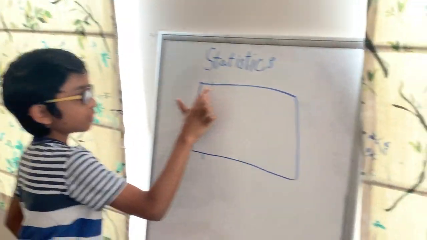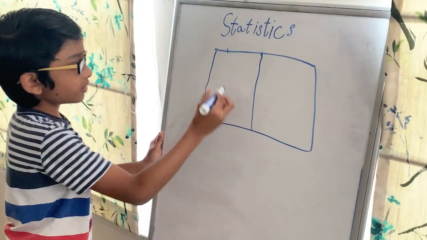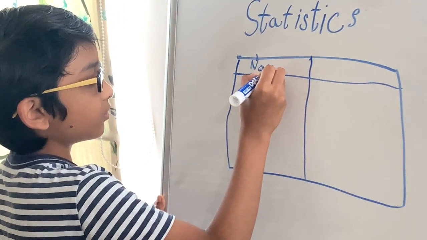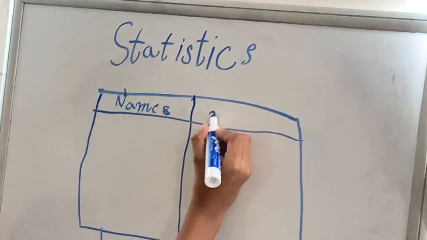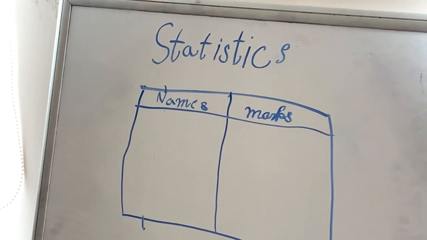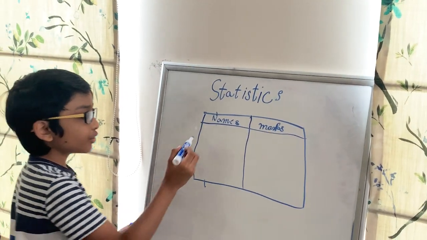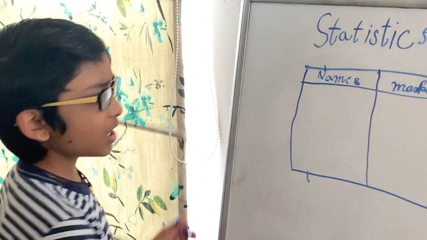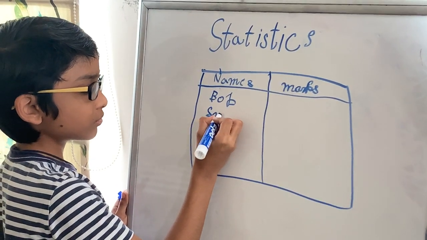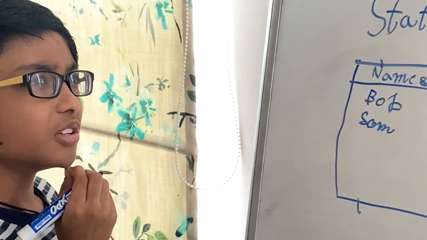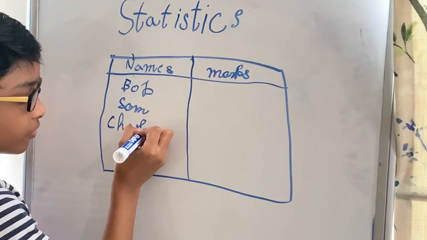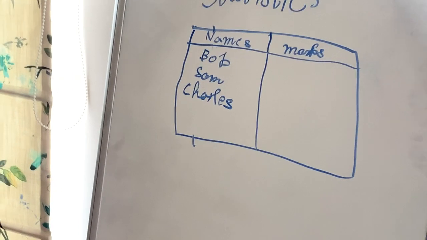Let's say that there's the name and the marks. Okay, so we have the names and the marks. Now, let's talk about the names. Maybe Bob, Sam, and maybe Charles. Okay, so we have 3 people here, right?